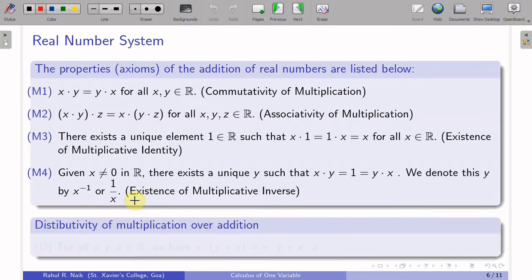So we have a common property on multiplication and addition. That's called the distributivity of multiplication over addition. And what does it say? For any x, y, z in R, we have x dot (y plus z) is equal to x dot y plus x dot z. So it can be split in this way.